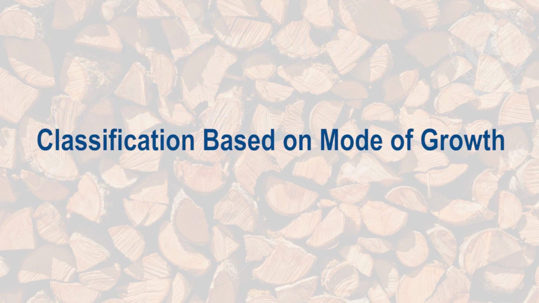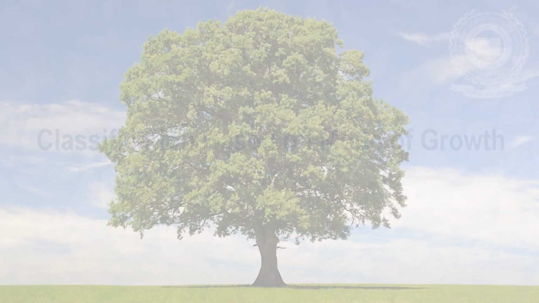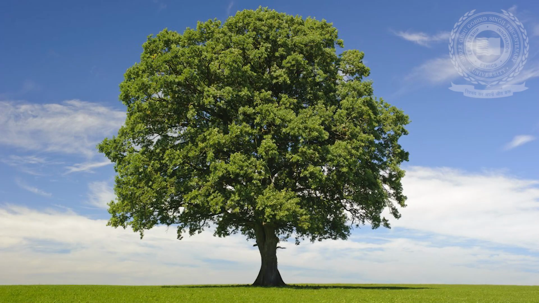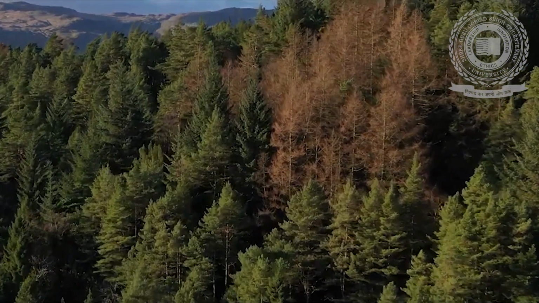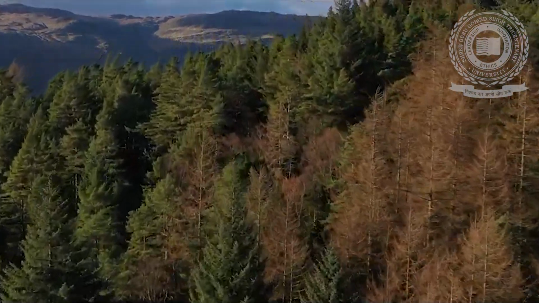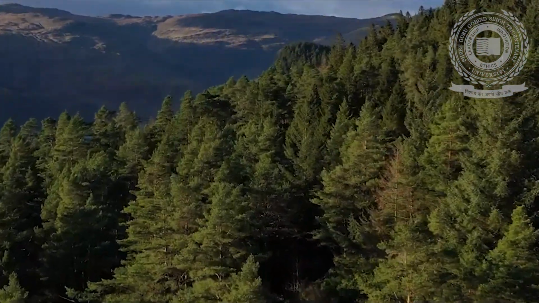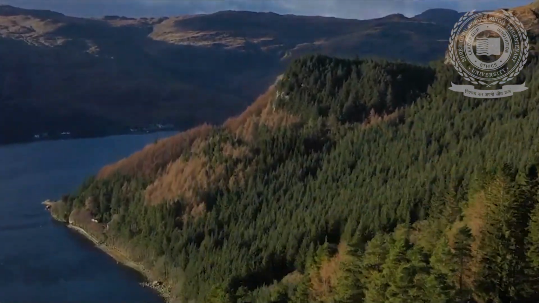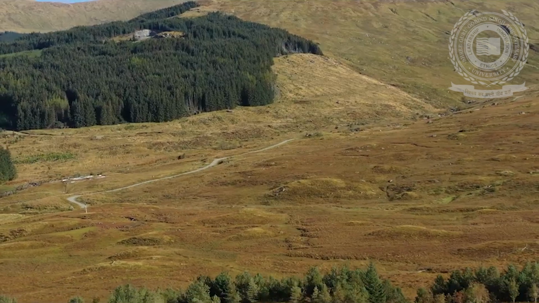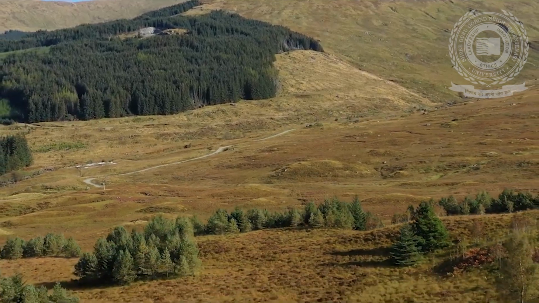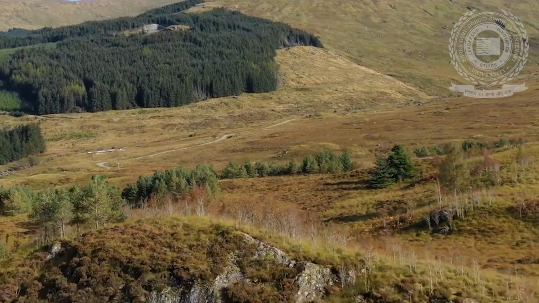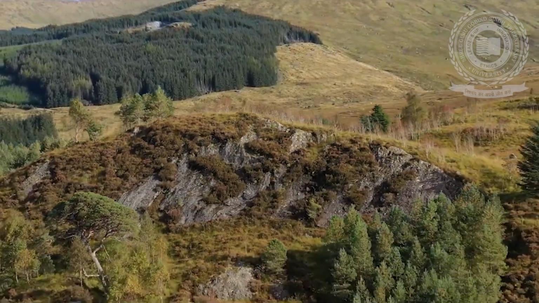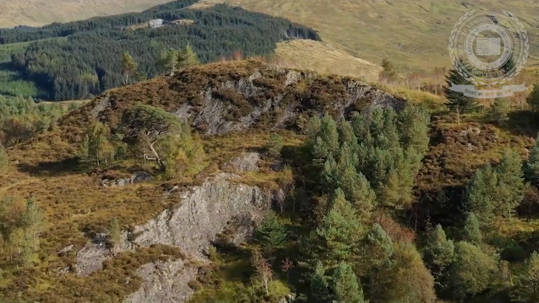The first classification is based on the mode of growth. On the basis of the mode of growth, trees are classified as exogenous and endogenous. Exogenous trees are the trees that grow outward by adding distinct consecutive rings every year. These rings are known as annual rings. Hence, it is possible to find the age of timber by counting these annual rings. These trees may be further divided into coniferous and deciduous.